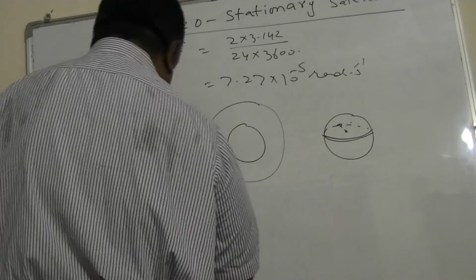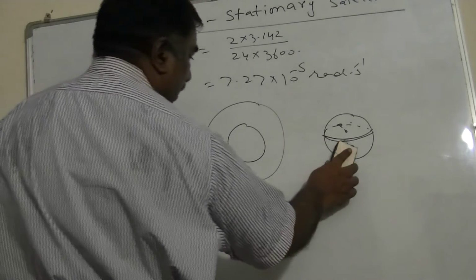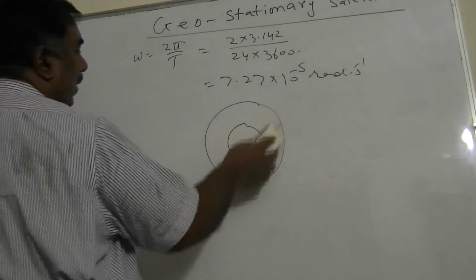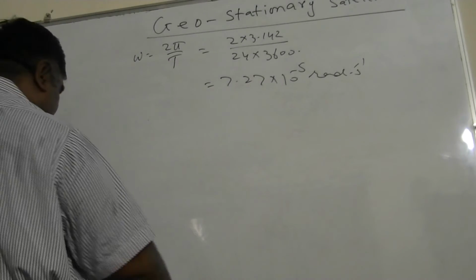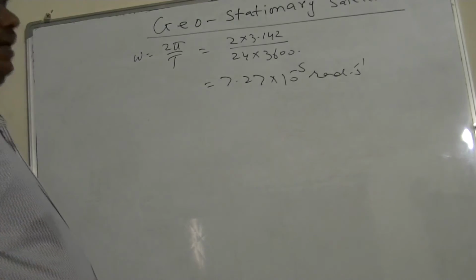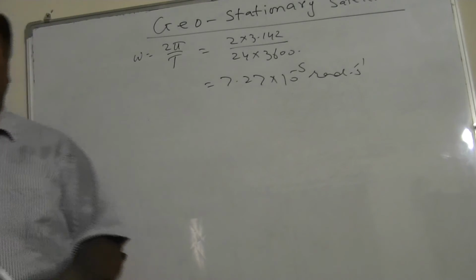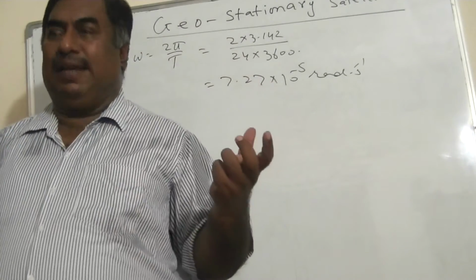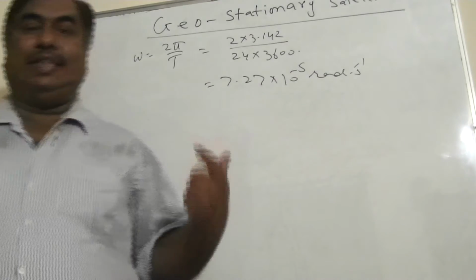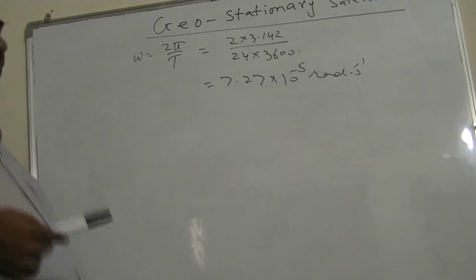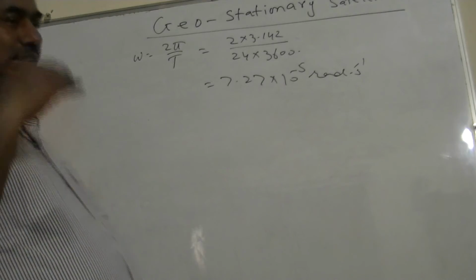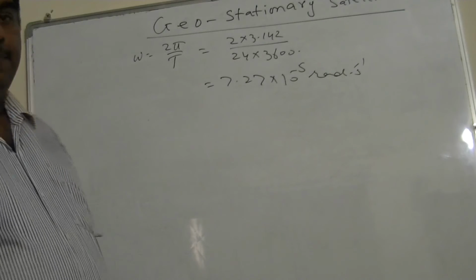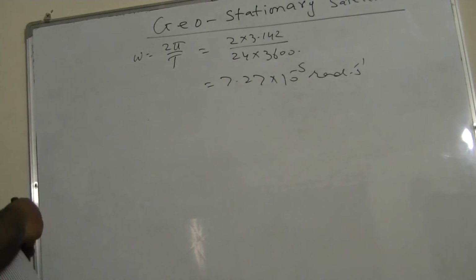I have shown this in one plane for simplicity, which is the equatorial plane. You can draw it in other ways, but the drawing is difficult, so for an easy drawing I have gone for this one. Then why are they placed in the equator? Because if they were not placed in the equator, sometimes they may be at the North Pole, sometimes at the South Pole, the distance will be different, and they will not move with the same angular speed as the Earth, so they will no longer be stationary. So in order to be stationary with respect to a particular point, they must be placed in the plane of the equator. That is number one.